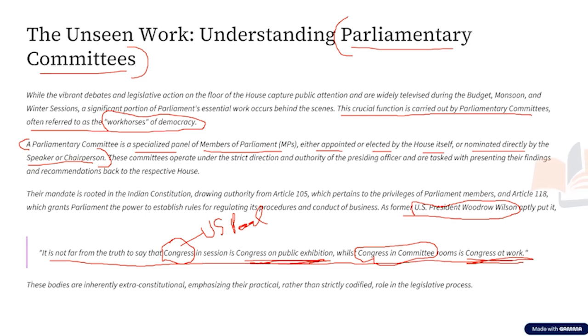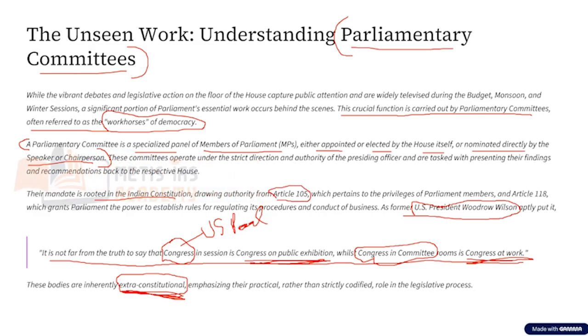Now the question is, do these parliamentary committees find a mention in the Constitution of India? Directly, no. Directly, they do not find a mention in the Constitution of India. So it is easy to say that these parliamentary committees are extra-constitutional in nature. What is extra-constitutional? Something that is not present in the Constitution of India. But do their roots lie in the Indian Constitution? Yes, their roots lie in the Indian Constitution, such as Article 105.